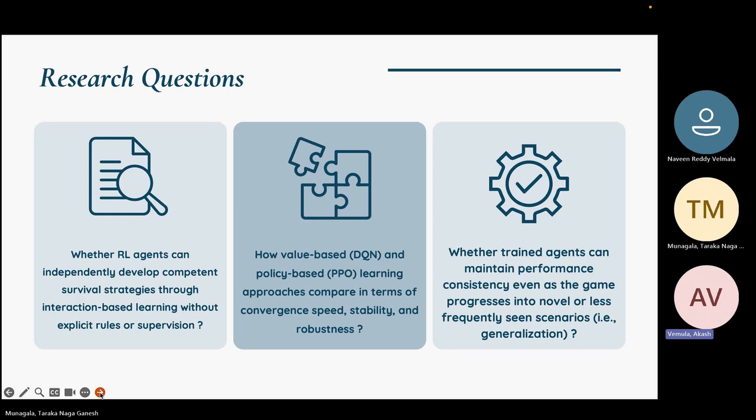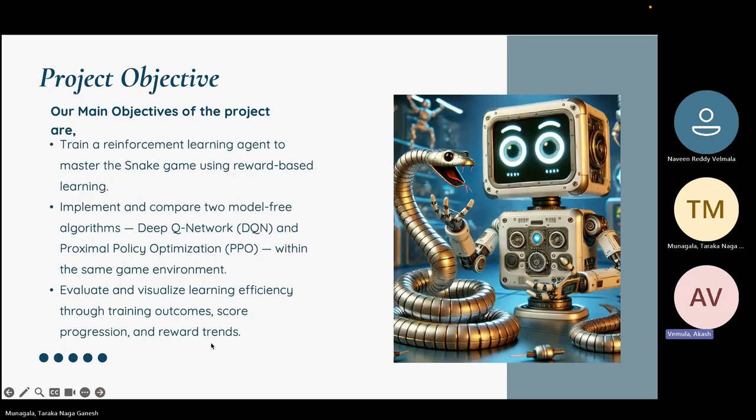We structured our entire project around three research questions. The first is, can an RL agent learn Snake purely through interaction without supervision? Another one is, how do DQN and PPO differ in terms of learning speed and stability? And the final question is, can these agents generalize to new or less frequent game states? Our key objective was to train and evaluate both DQN and PPO in the same environment and compare their performances using quantitative metrics like episode scores, reward averages, and convergence behavior.